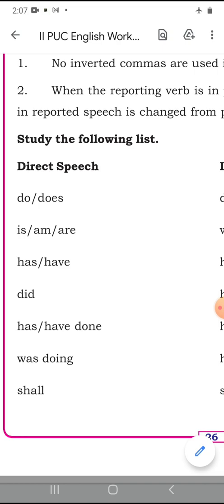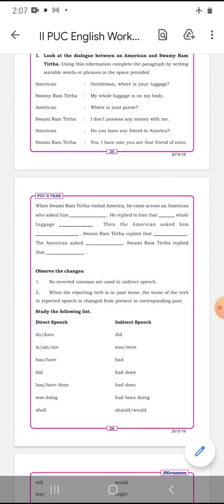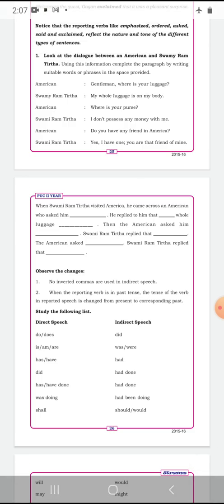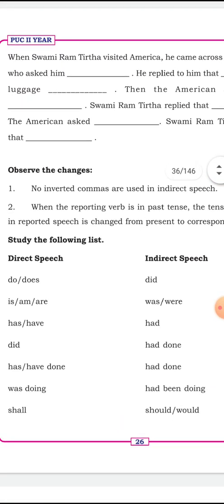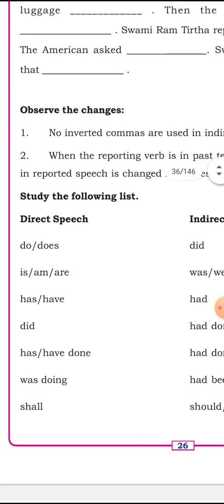For example, let me tell you, he is a teacher. It is a simple present tense. All these items were discussed in the first PUC. That is why I don't write it out and display it in this class. Instead, at present I am only discussing it.